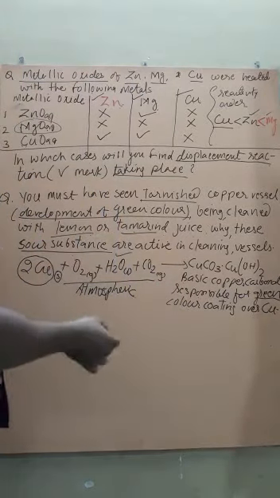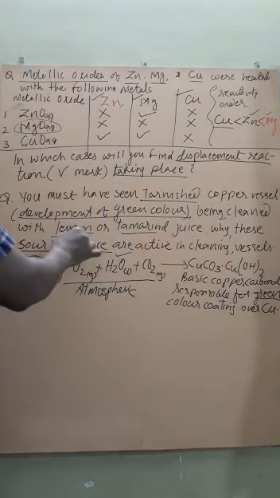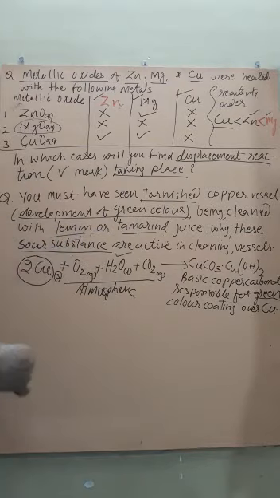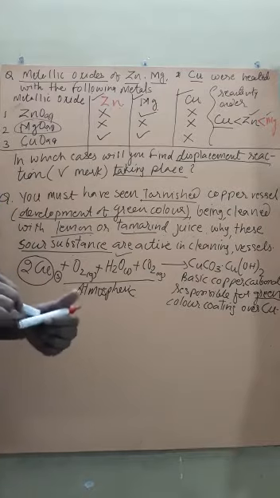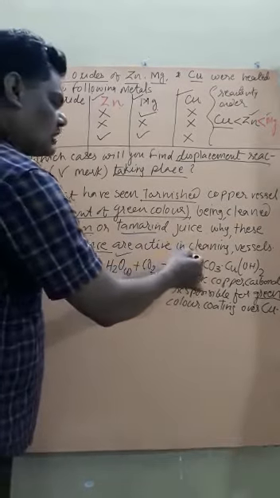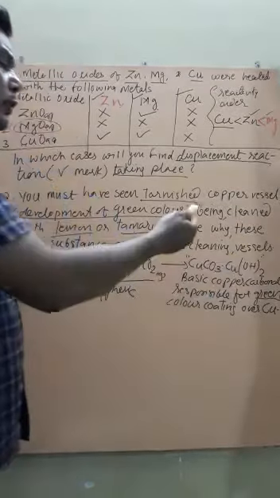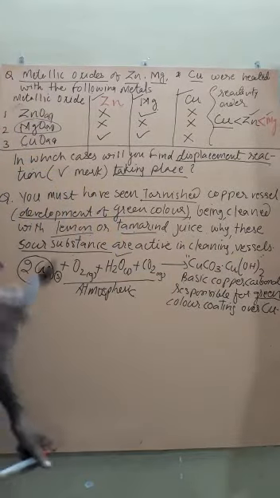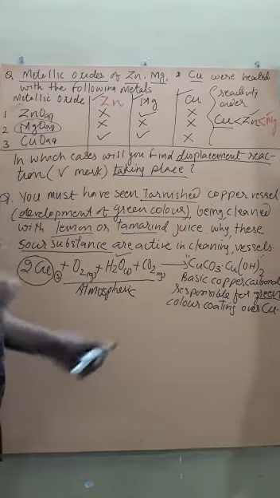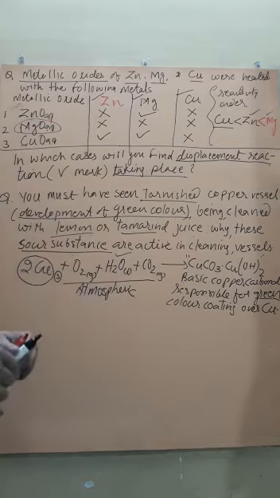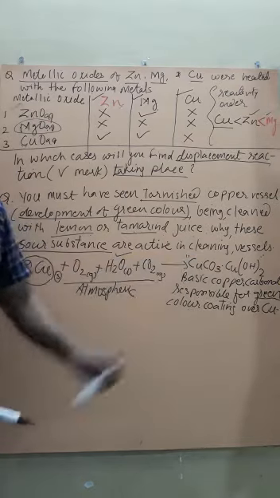Now the question is, why can only a sour substance like lemon or tamarind be used? Student, it is because this solid layer formed over the copper is insoluble in water. Even if you try to dissolve it in water, it does not dissolve.